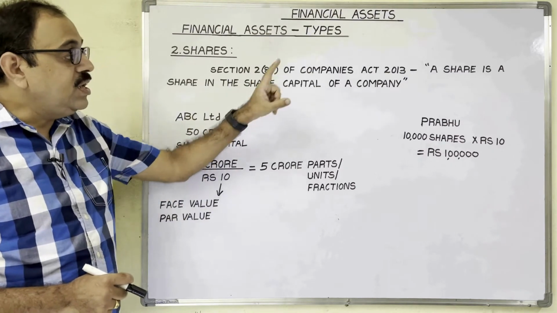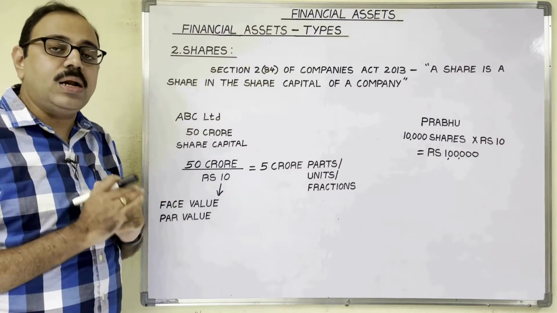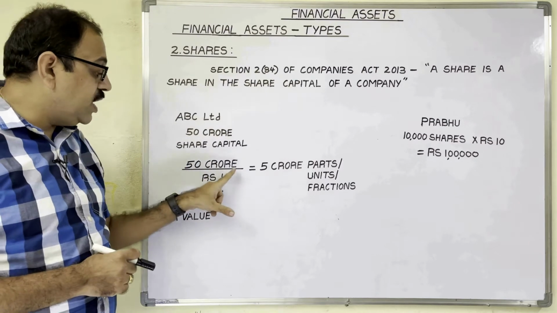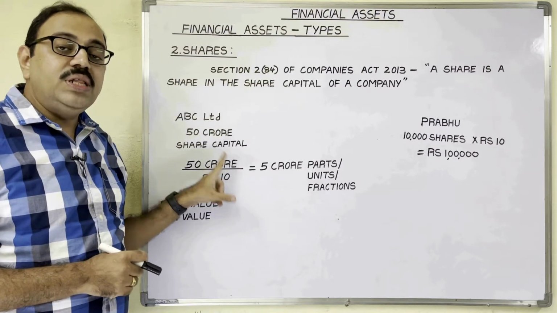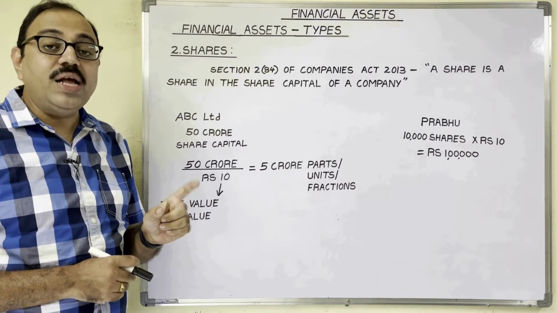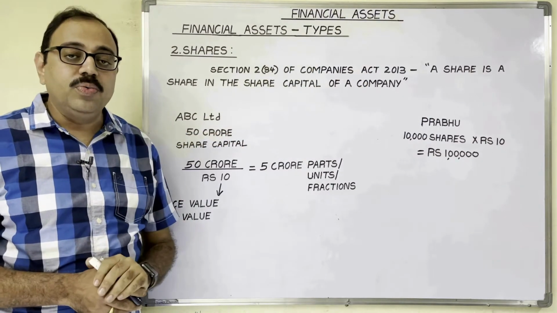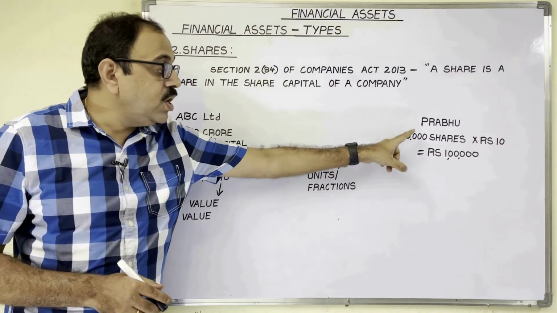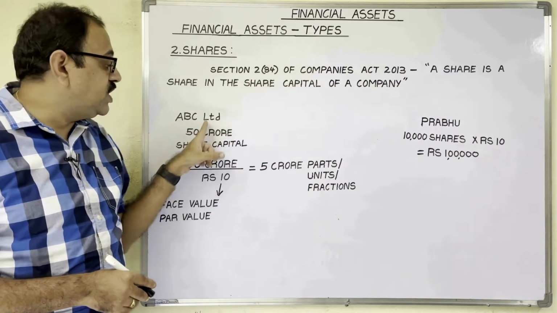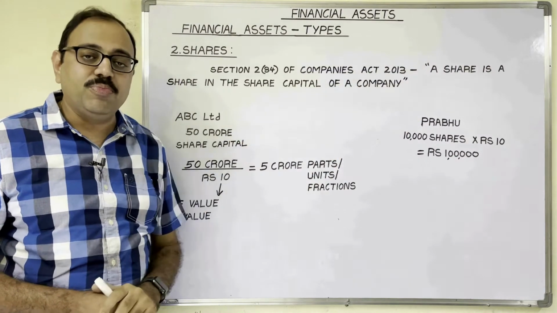So observe the definition. A share is a part in the share capital. In my example, share capital is 50 crore rupees, no? So in this 50 crore rupees, each part, each unit is known as one share. Assume that there is one investor known as Prabhu. He purchased 10,000 shares at the rate of 10 rupees each. So how much money did he invest in the company? 10,000 shares into 10 rupees is equal to 1 lakh rupees.